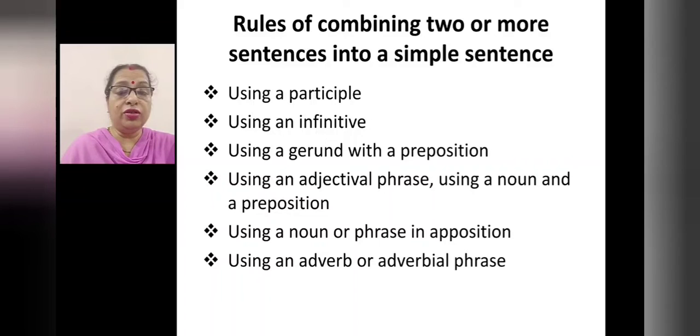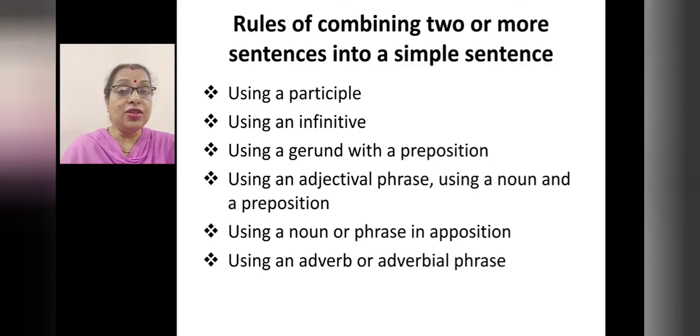In the last two videos we have learnt how to combine two or more sentences into a simple sentence. Which were the rules? How have we combined?